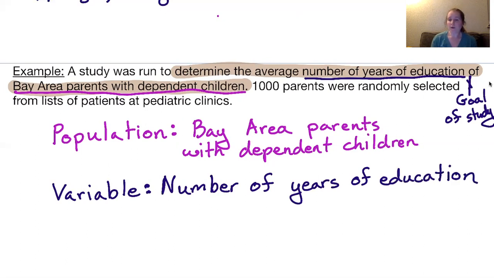The average is what we do to summarize all that information we will collect from the individuals. Since this is the number of years of education, it's a number, it's a quantity. This variable is therefore a quantitative variable.